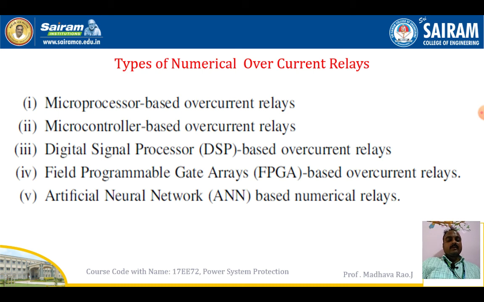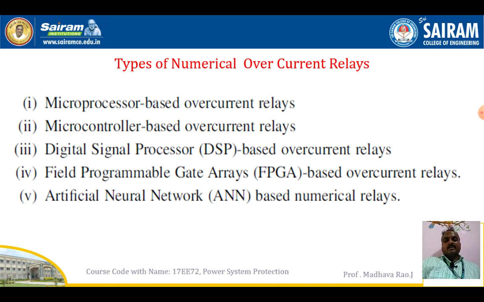A microcontroller will have both software and hardware devices. A microprocessor will have only software; there is no hardware related, no printer, no other device, no speakers. In a microcontroller we can connect other hardware devices. That is the difference between microprocessor and microcontroller.